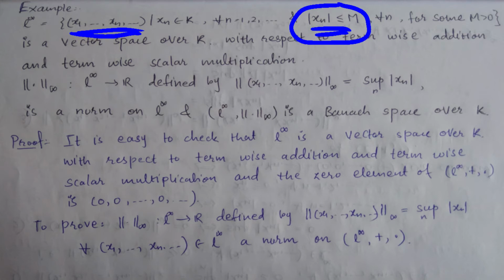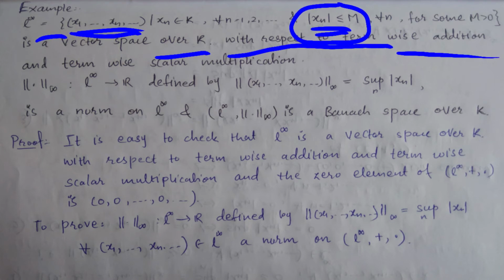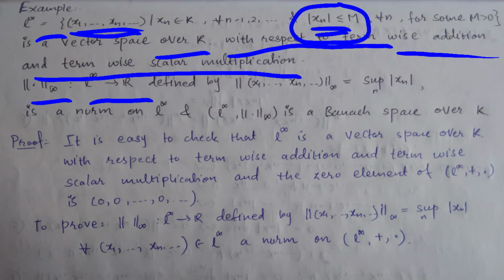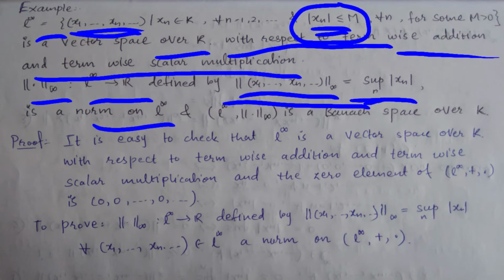So for some m greater than 0, this space is a vector space over K with respect to term-wise addition and term-wise scalar multiplication. Here we have also defined the norm, that is, norm infinity is a function from L infinity to R, defined by the norm of an infinite tuple equal to the supremum of modulus of xn over all n. This is a norm on L infinity, and this space L infinity with this norm is a Banach space over K.